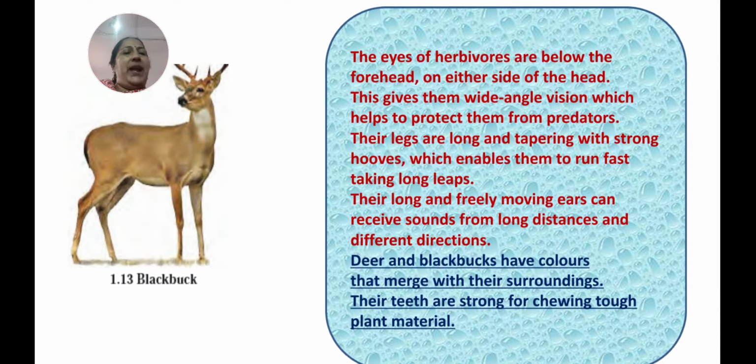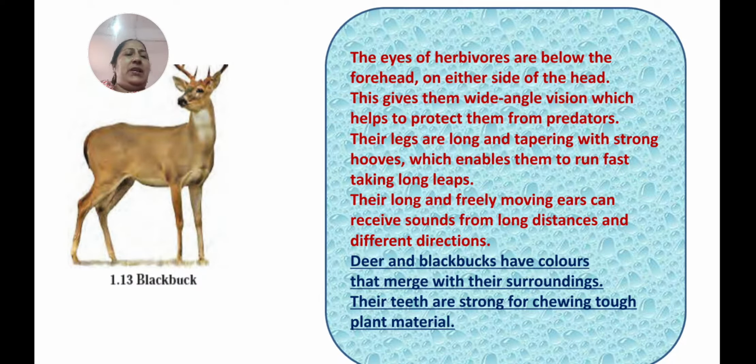Deer and black bucks have colors that merge with their surroundings. When they go to the grassland, they become green in color and merge, and when they go in the desert, their color is brown like the desert.